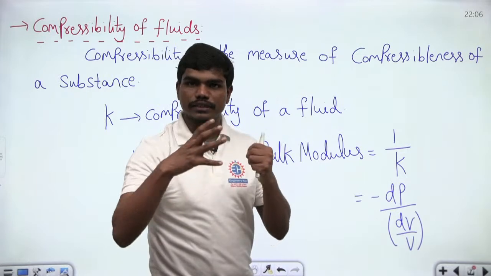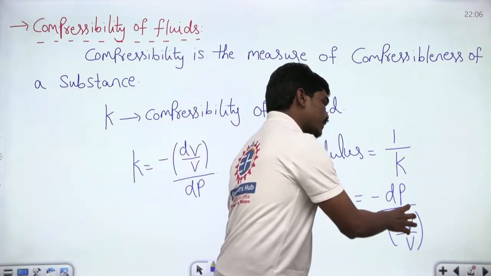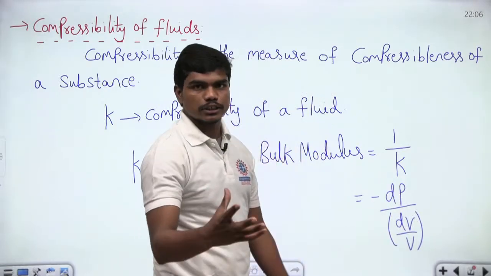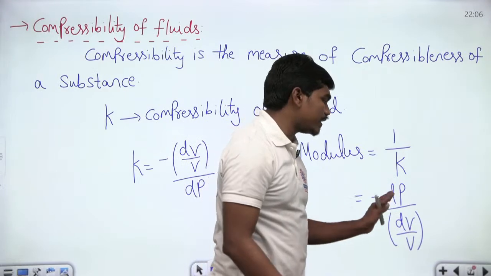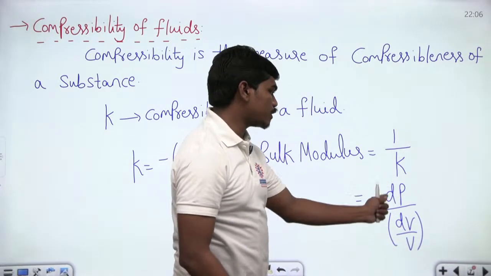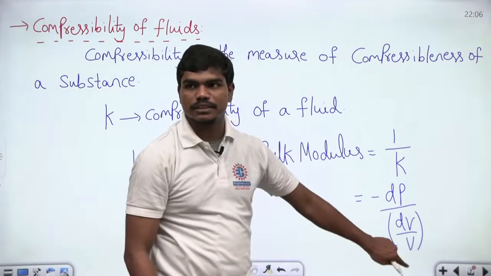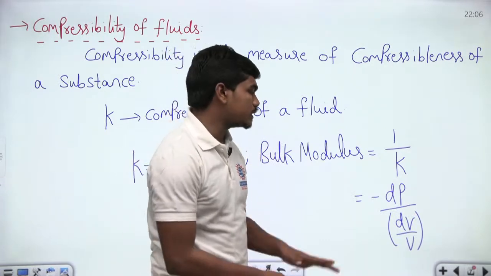Because it's quite obvious, if you are trying to increase the pressure in any of the fluids, then definitely the volume tries to shrink. So this is minus dP divided by dV by V, and this minus sign is the counter effect of these two parameters, pressure and volume. If pressure increases, the volume tries to decrease, correct? So this is the value.